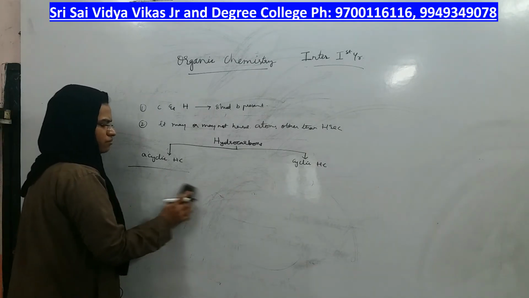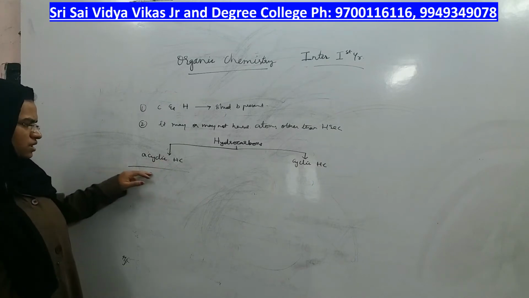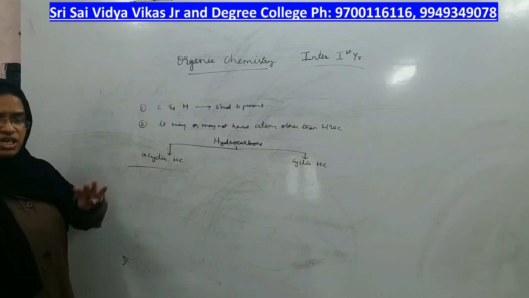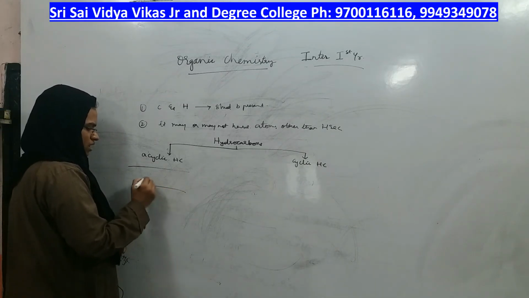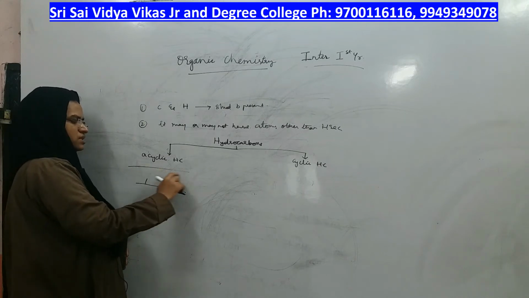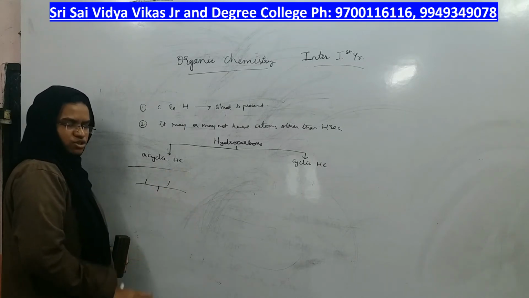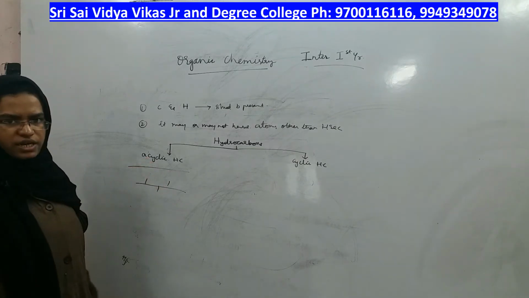Therefore, such a compound is called acyclic hydrocarbons, in which the chain can be straight or the chain can be with some branches, but it should be linear. Structure should be linear. That type of hydrocarbon is called acyclic hydrocarbons.